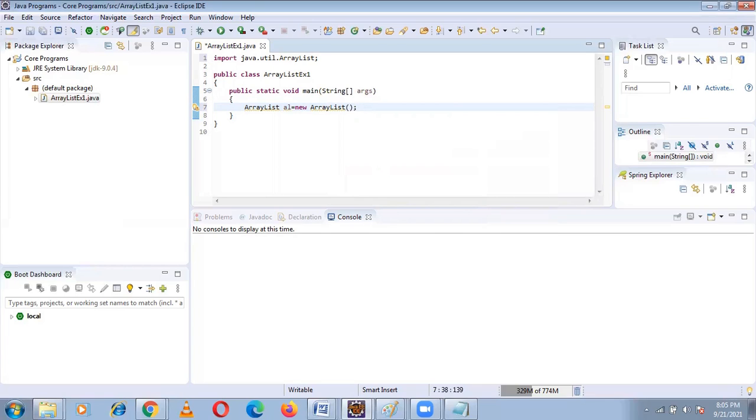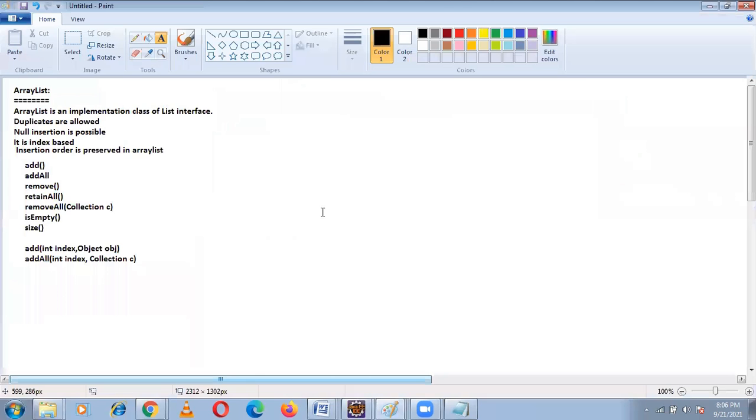For example, I'm a software engineer. We may not remember all the methods. We don't need to mug up all the methods. As a software employee, you need to search for a method. Who will help you? The editor will be helping you. For example, I told you these methods: addAll, removeAll, retainAll.